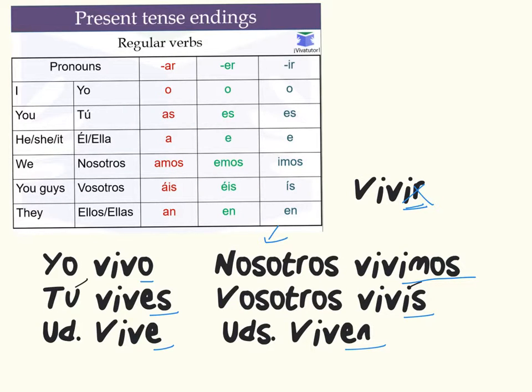And vivir is an IR verb. So we drop off the IR and we use the IR endings. These look almost the same as ER endings, except in the nosotros and vosotros there are I's, vivimos and vivís.